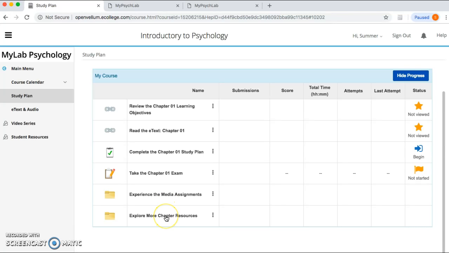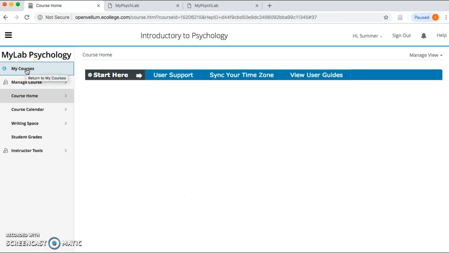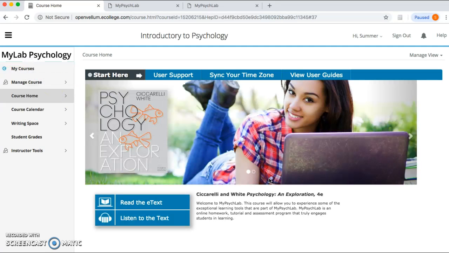And then explore more chapter resources, okay? So every chapter is kind of unique in that it may or may not have certain features, but every chapter has a test and every chapter has videos. It's just some chapters come with extra things and some don't. But that's how you go ahead and you access all of that. If we go back to main menu, that will take you back to the home screen, back where we started. Okay, so that's the basics.